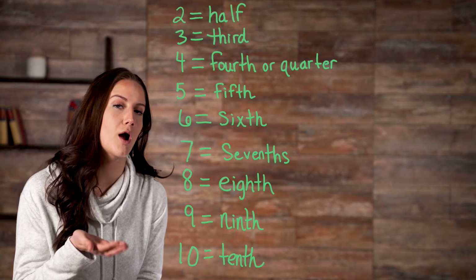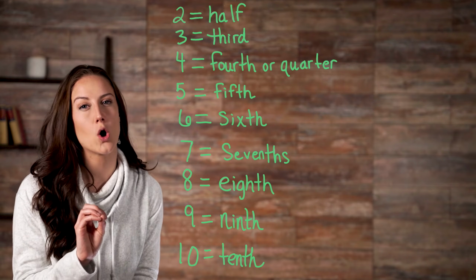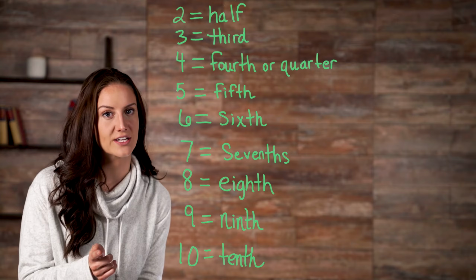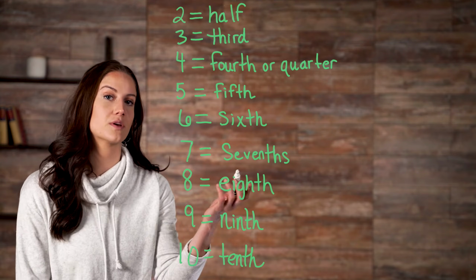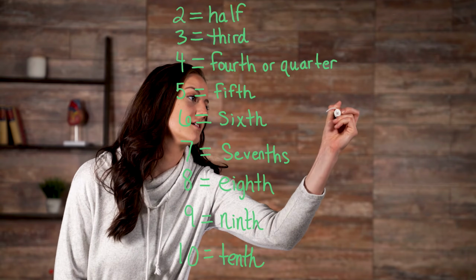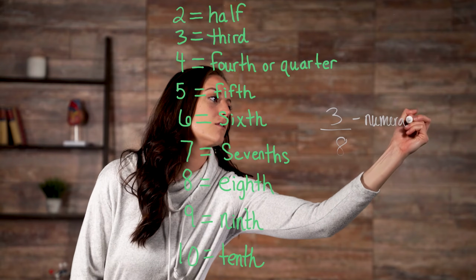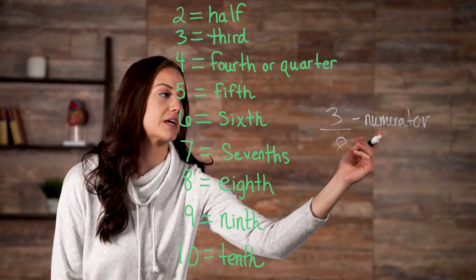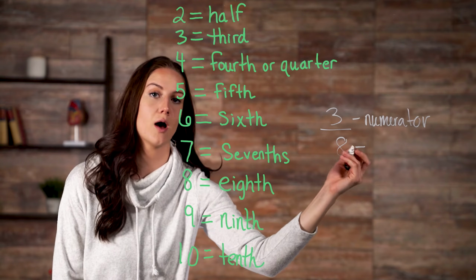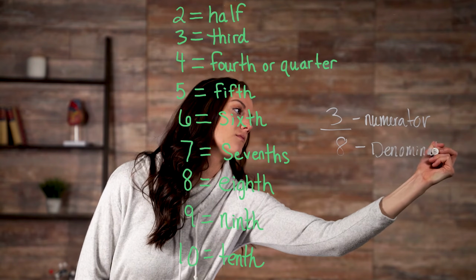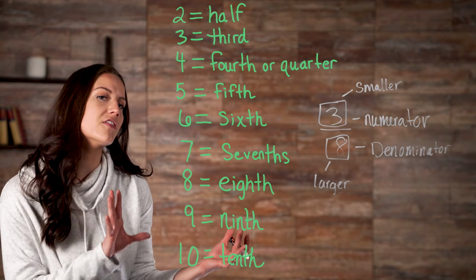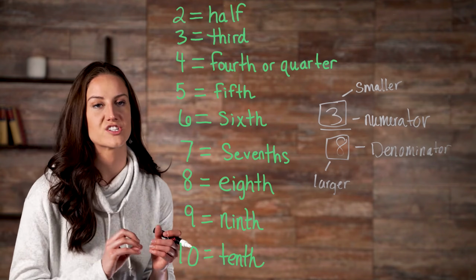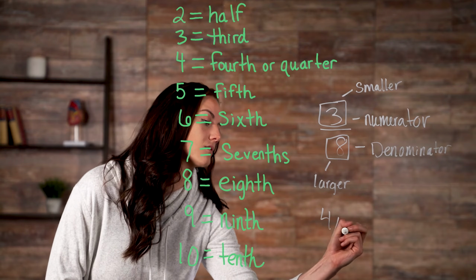First, we have a proper fraction. A proper fraction always has a numerator, which we looked at, that is smaller than the denominator. Our example that we used before, 3/8. So our numerator, 3, is smaller than our denominator, 8. Some other examples of proper fractions include 4/5.